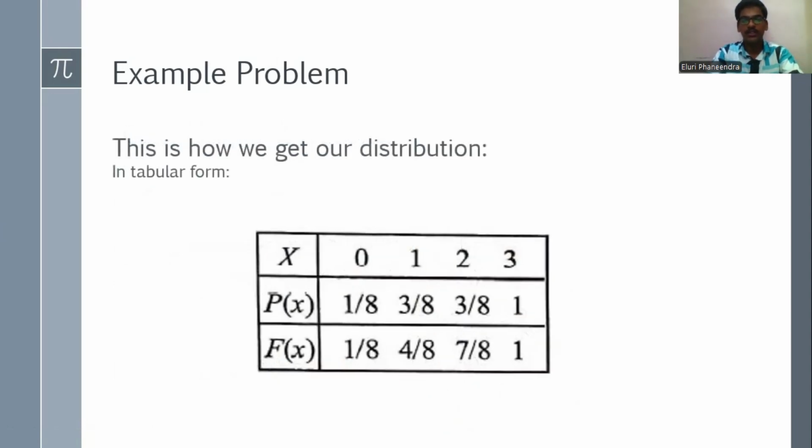So coming to the distribution table, we need to arrange this table. For x equal to 0, the probability is 1 by 8, the distribution is 1 by 8. For x equal to 1, the probability is 3 by 8, the distribution is 4 by 8. For 2, the probability is 3 by 8, the distribution is 7 by 8. For 3, the probability is 1 by 8, the distribution is 1.